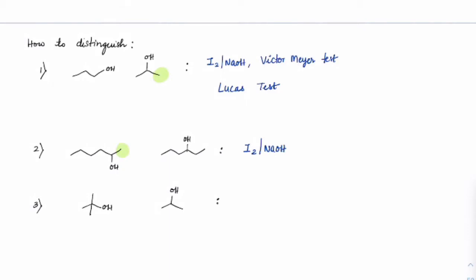Okay. If it is tertiary and this group is secondary, again we can see iodine and NaOH can be used here, because this part can be oxidized by the iodoform reaction, not this part. Alright, tertiary does not undergo the iodoform reaction. So you can distinguish by other reagents also, right? I'm just giving you this as a case. Think along these lines: what are the reagents which can distinguish this? Okay.